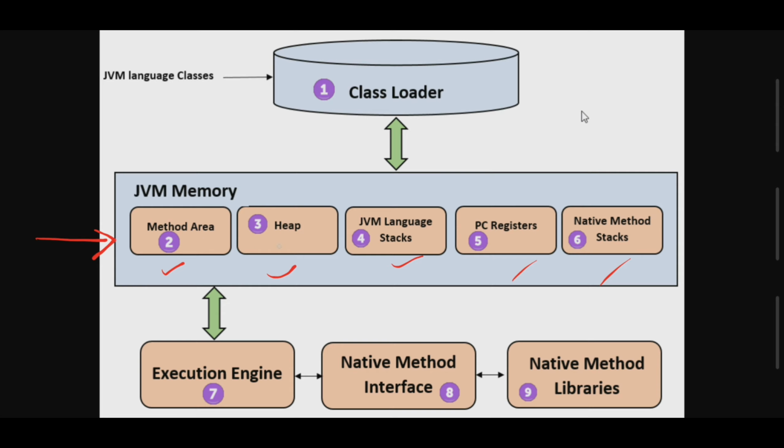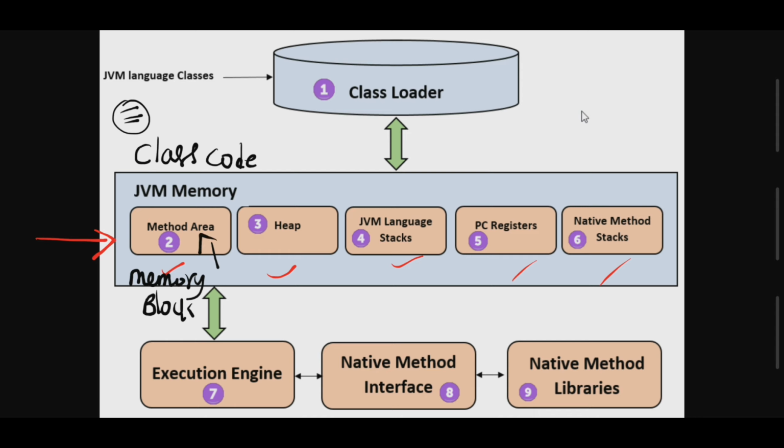So that is nothing but the method area, heap area, JVM language stacks, or we can also call them Java stacks, registers, program counter registers, and native method stacks. So what is a memory area? This memory area is nothing but a memory block. This memory block stores program code, or we can also call it class code. Whatever code we have is going to be stored in this area.